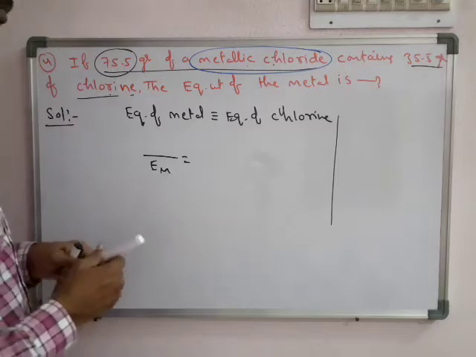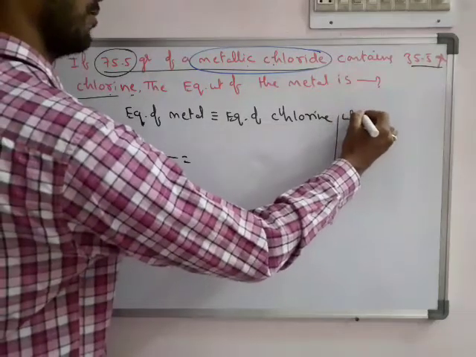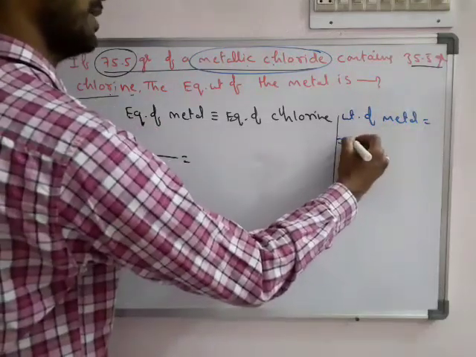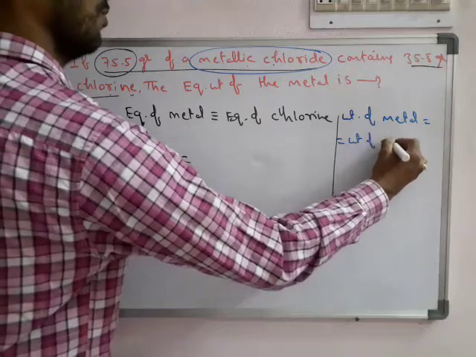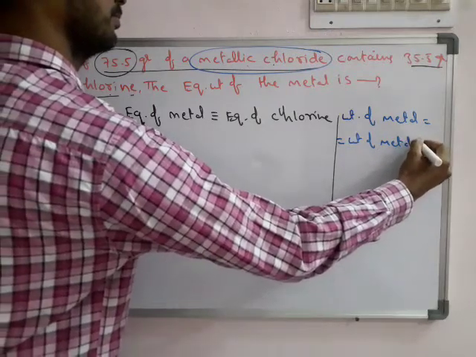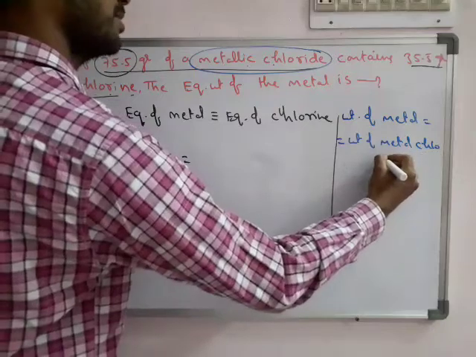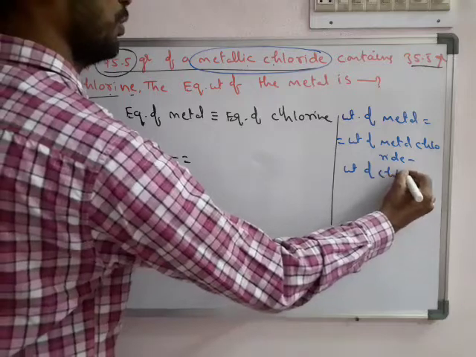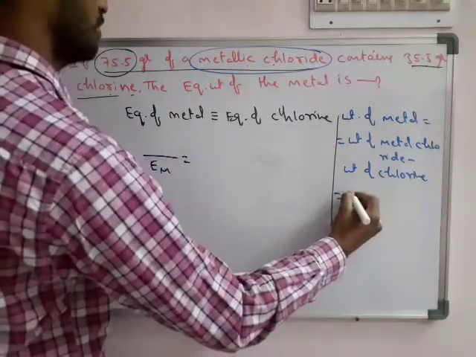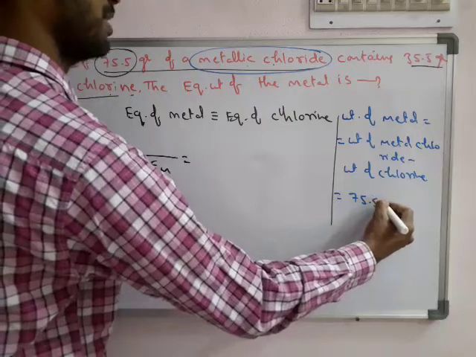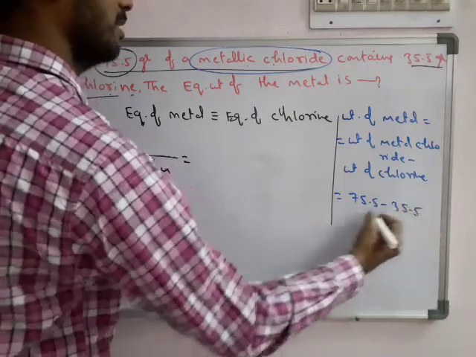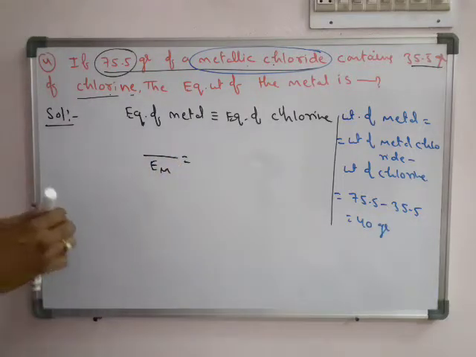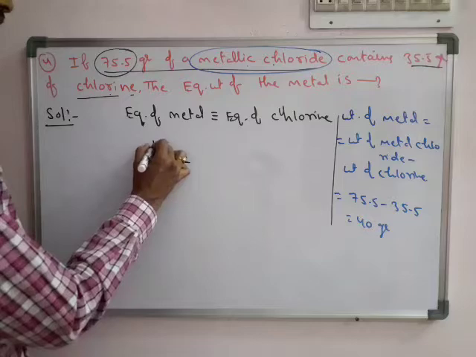So what about the weight of metal there? I am writing separately. Weight of metal equals weight of metal chloride minus weight of chlorine. So that is 75.5 metallic chloride minus 35.5 chlorine. So metal weight is 40 grams.